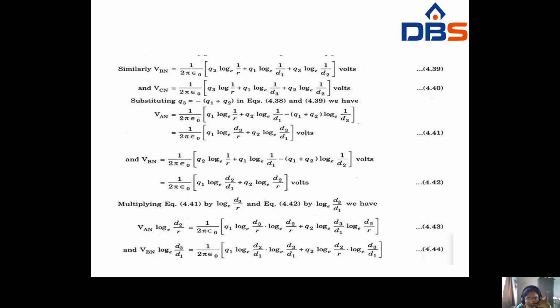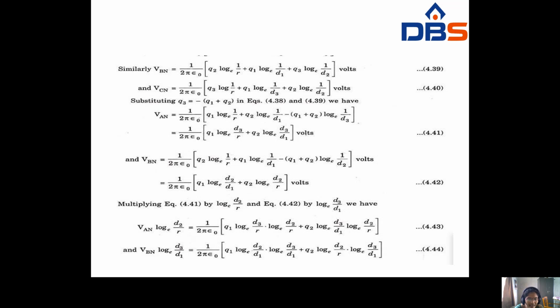Same as before, simplify this one. Here you have to get 1 by 2 pi epsilon naught, Q1 log e d2 by d1 plus Q2 log e d2 by r. Multiplying the VAN equation with log e d3 by r, and the VBN equation with log e d3 by d1. You have to multiply on both sides, so this equation will be multiplied with log e d2 by r.